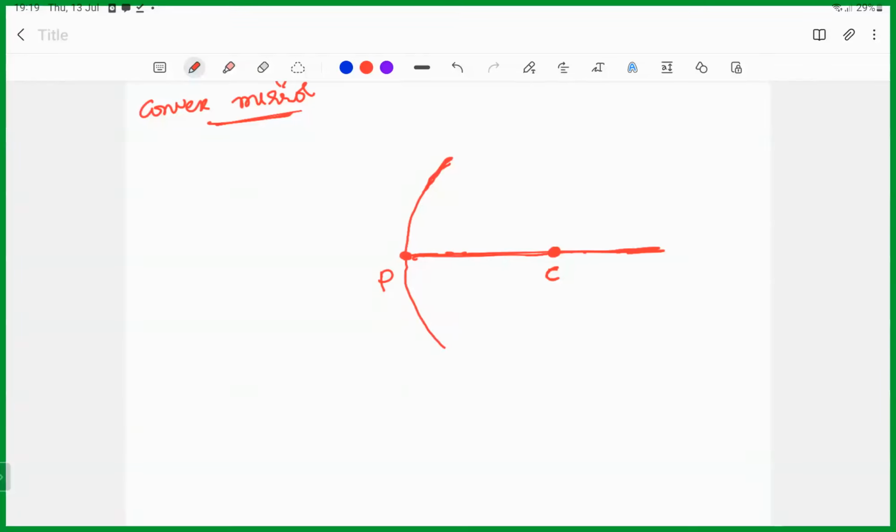Now again we are taking the same case, it's a convex mirror, but the rays are coming from infinity. Let's say one ray is coming exactly along the principal axis, then what will happen? How will it be reflected back?